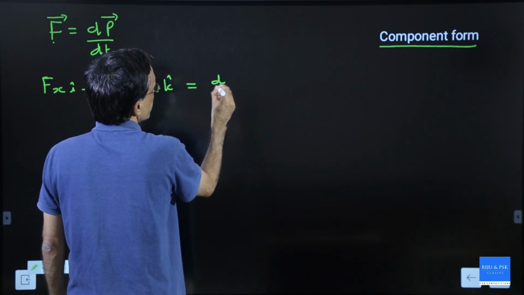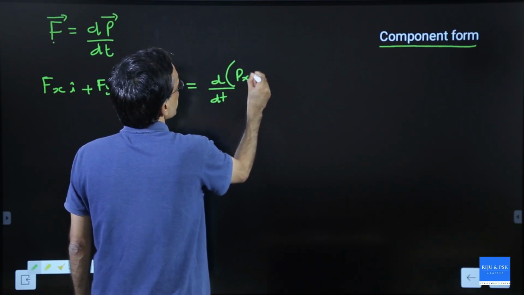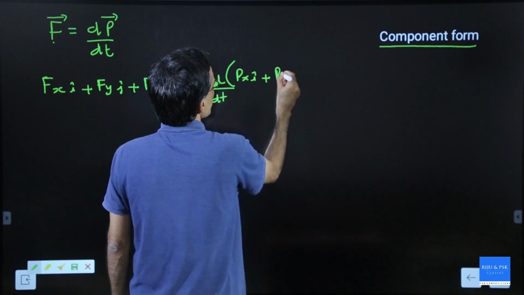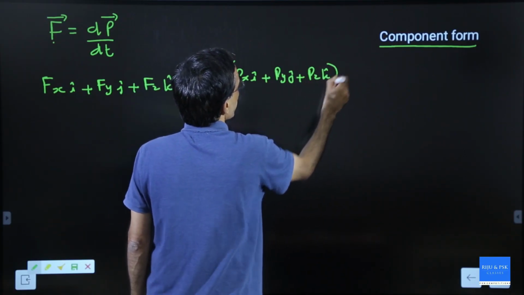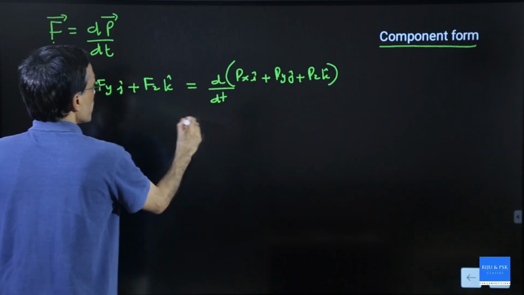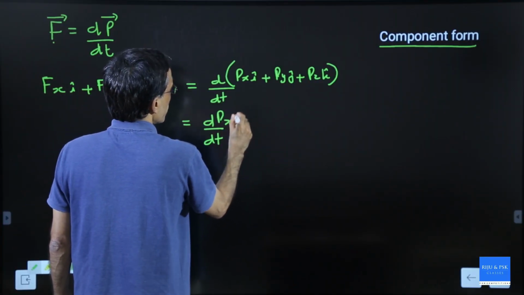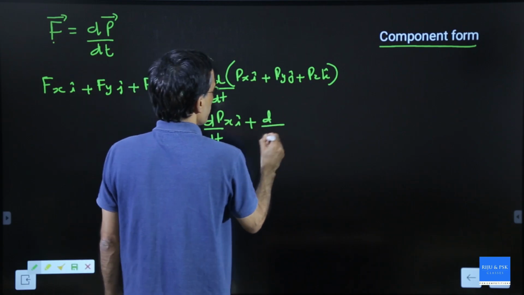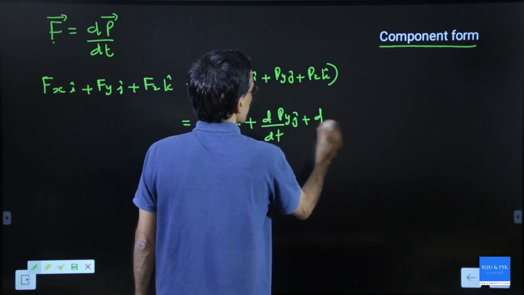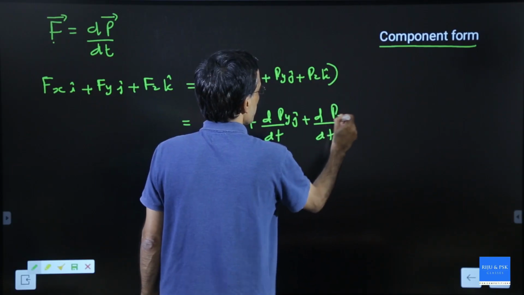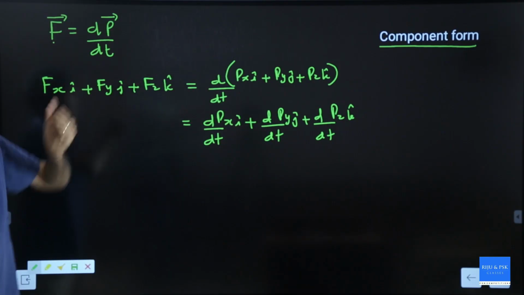So this will be d by dt of px in the i direction plus py in the j direction plus pz in the k direction. So this can be written as d by dt of pxi plus d by dt of pyj plus d by dt of pzk. So this is the whole equation in the component form.